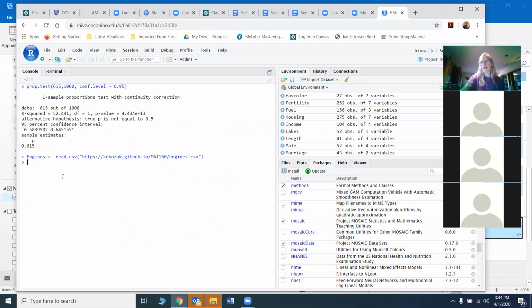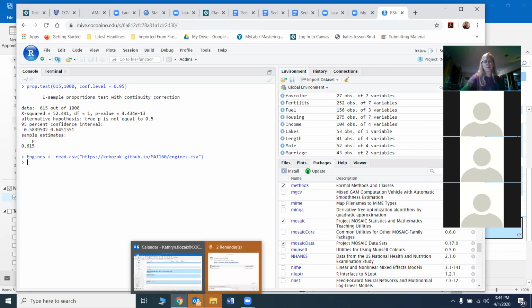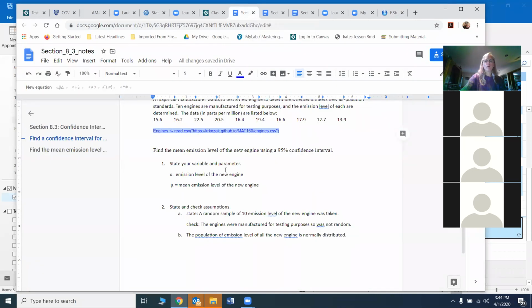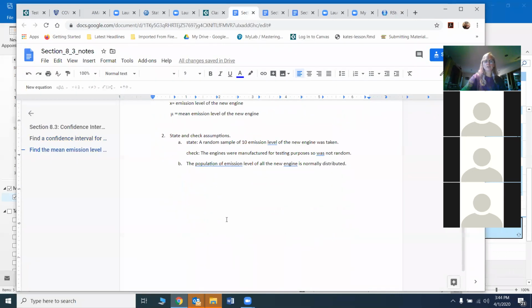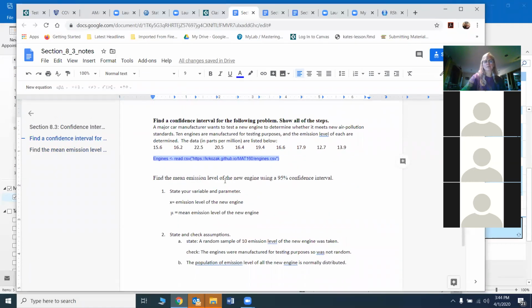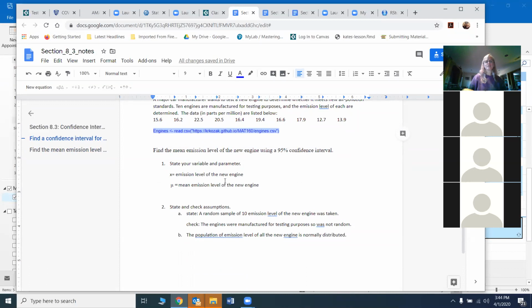So unfortunately, we are out of time. We only have 1 minute left of class. So I think we'll do this next time. We'll finish this one up next time and then move on to two sample materials, okay? We'll finish this problem next time and show you how to finish this out. You're almost there. We just haven't done the actual test yet. And then we'll do the test and show you how that all works, okay?